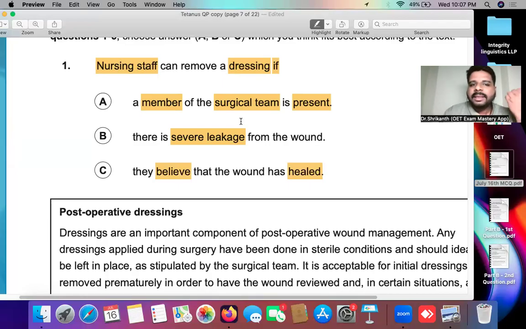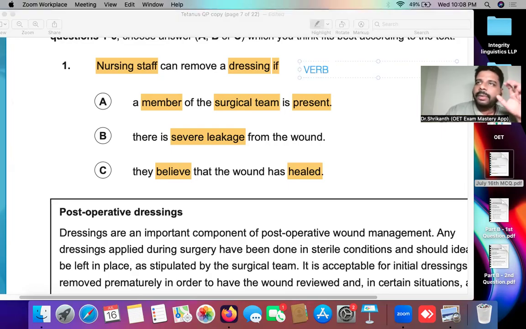Right, so let's discuss something called verb analysis. What is a verb over here? Very quickly, let's understand what a verb is. In English, we have nouns, adjectives, and verbs. Nouns and adjectives we'll discuss later on. Here, what we need is verb. Verb basically means any kind of action or movement. And 80 or 90% of the time, verb analysis can be applied in multiple choice questions of the OET. So let's identify what are the verbs in answer option A.